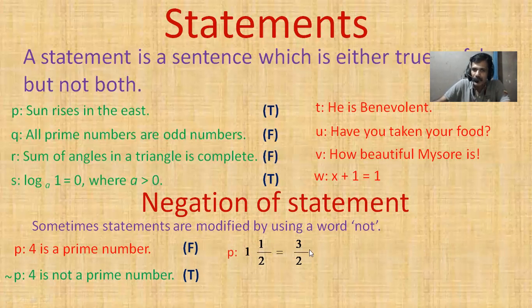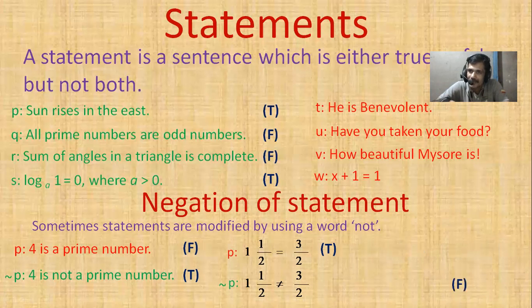Why? Because one is in mixed fraction and the other is in improper fraction. So its truth value is true. Now when we take the negation of P, what happens? Equal to becomes not equal to: 1.5 is not equal to 3 by 2. What is its truth value? Yes, it is false.